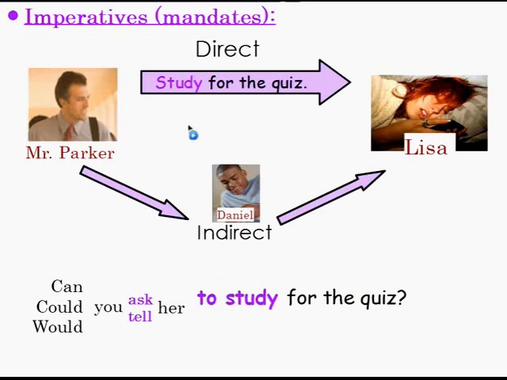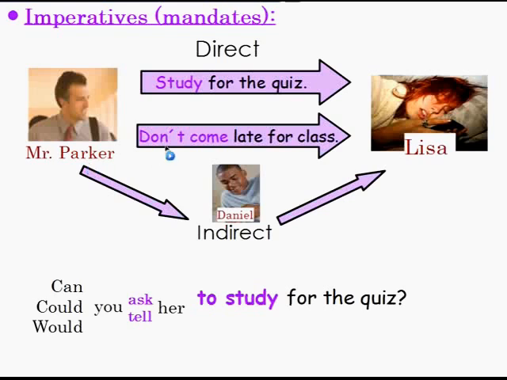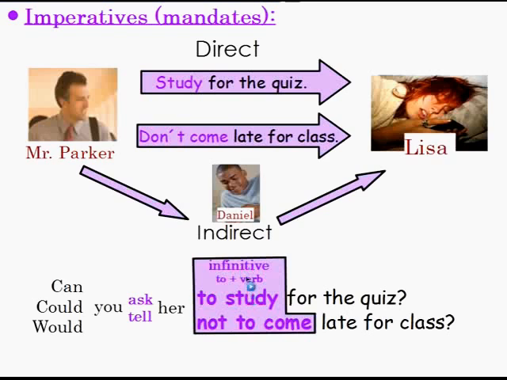Now let's look at another one. If Mr. Parker says, hey, Lisa, don't come late for class. That's an imperative. It's a negative imperative. Now, what is Mr. Parker going to say to Daniel? He wants to pass that message to Daniel and then to Lisa. So he's going to say, well, hey, Daniel, would you tell her not to come late for class? Okay? So notice we're changing this verb a little bit, right? It's not just a verb alone. We have to use to. And if it's negative, we use not to. So what we call this is the infinitive.